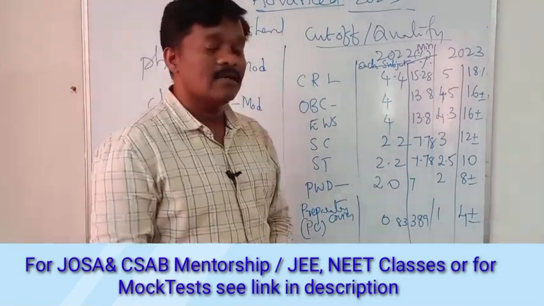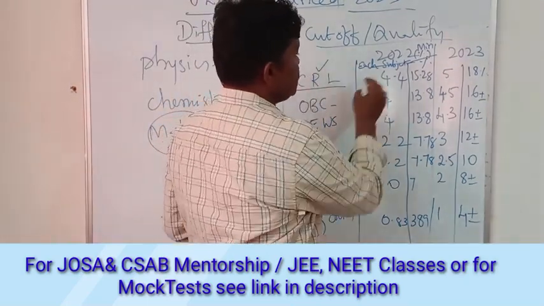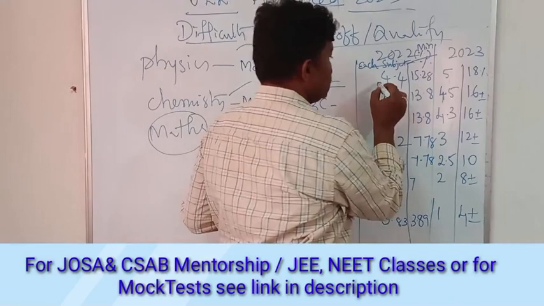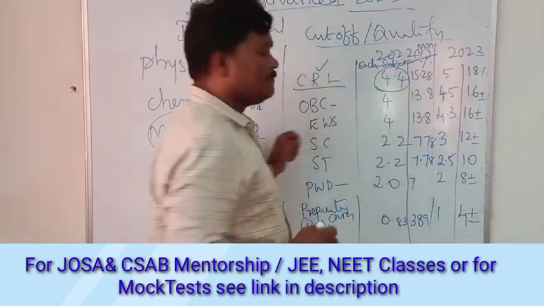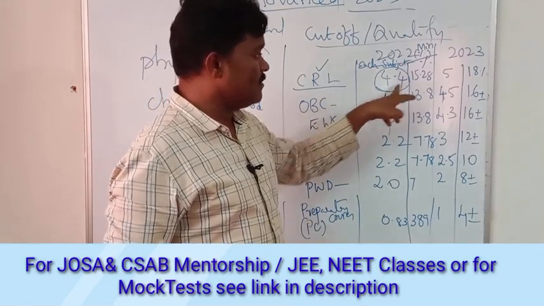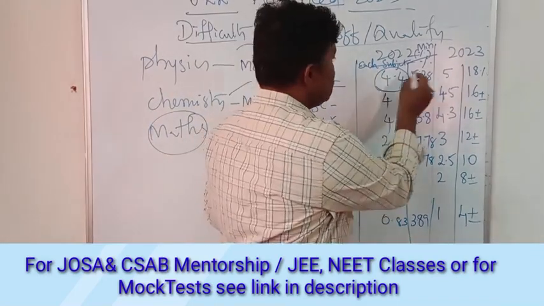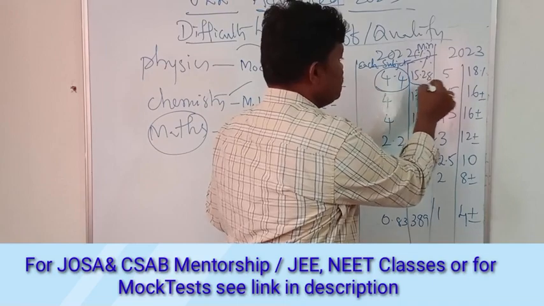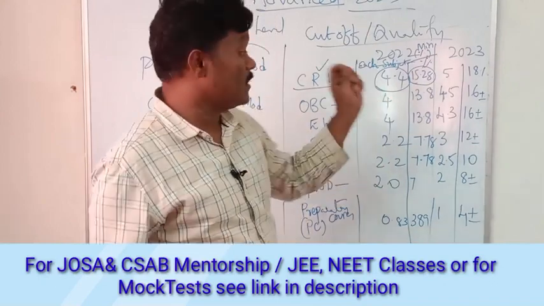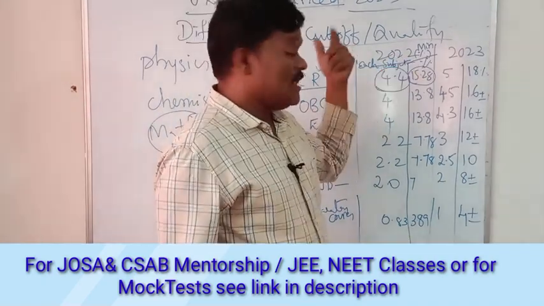If you see the last year cutoff, 2022, the common rank list, for each subject like physics, chemistry and maths, those who got 4.4% from each subject need to clear. Whereas overall, the minimum aggregate cutoff is 15.28. That is basically what it was last year.